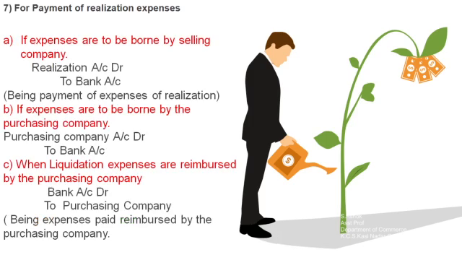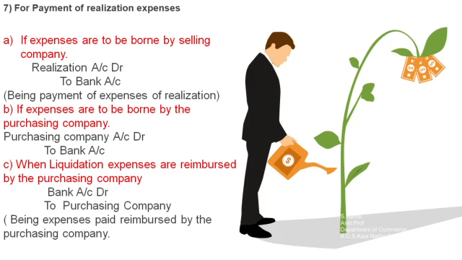The seventh journal entry will be for payment of realization expenses. Realization expenses are when the selling company is going to be liquidated, so all the assets and liabilities are going to be sold out. While selling the assets and liabilities, the company makes different types of expenses. So if expenses are made by the selling company, what is the journal entry? Suppose the expenses of the selling company are made by the purchasing company, what is the journal entry?